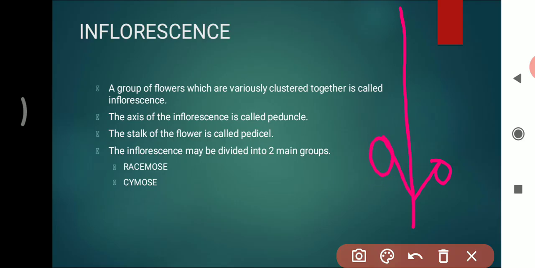The flowers arranged on the peduncle may be sessile or pedicellate. The stalk of the flower is called pedicel, while the axis of the inflorescence is called peduncle.